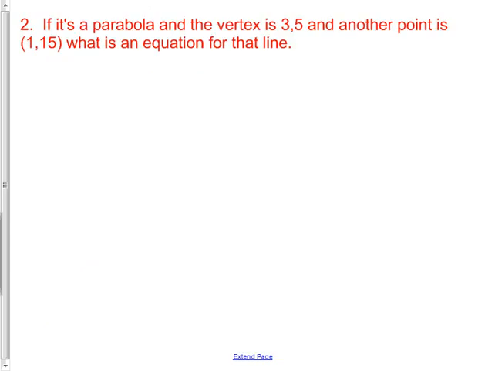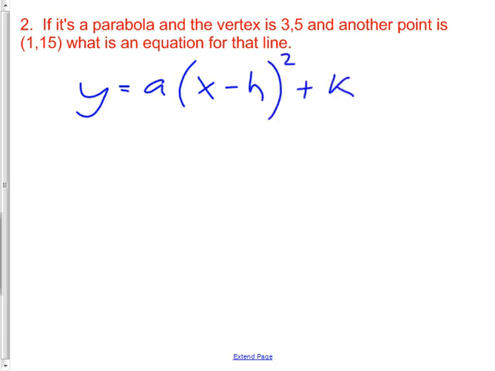Okay, moving on. If it's a parabola, you have to have a different equation memorized. y equals a times (x minus h) squared plus k. This is why I wanted you to have paper out so you could take notes if you needed to. Some kids I know didn't know this formula. If you don't know this formula, you're not going to be doing this one right. All right. So now I'm going to figure out what a is by sticking in both this point and that point. So I'm going to choose this to be x and y and this to be x1 and y1.